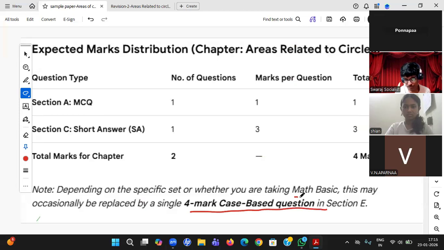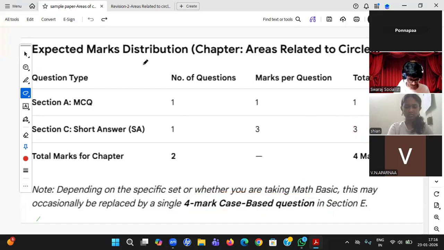Where did I see a case based question? I have seen it only in math basics. You are all math standard here, I guess. In math basics, I have seen that he is not taking these MCQs and short answers. He is sometimes giving a 4 marks case based question from this chapter, which is section E. So that's the reason, students.